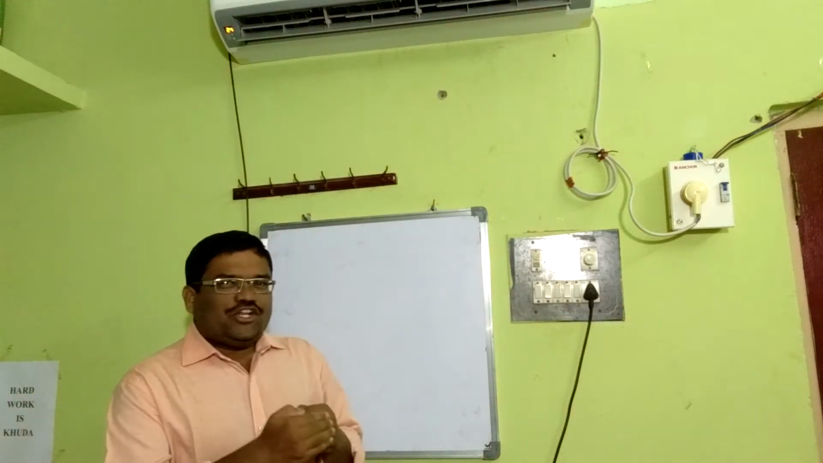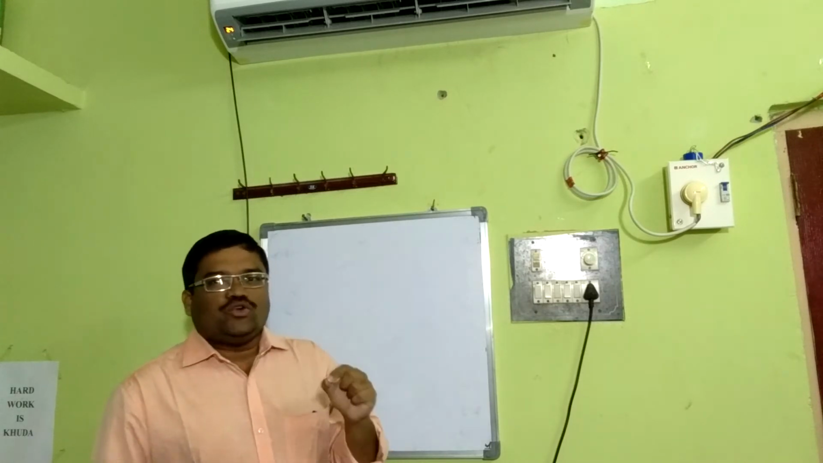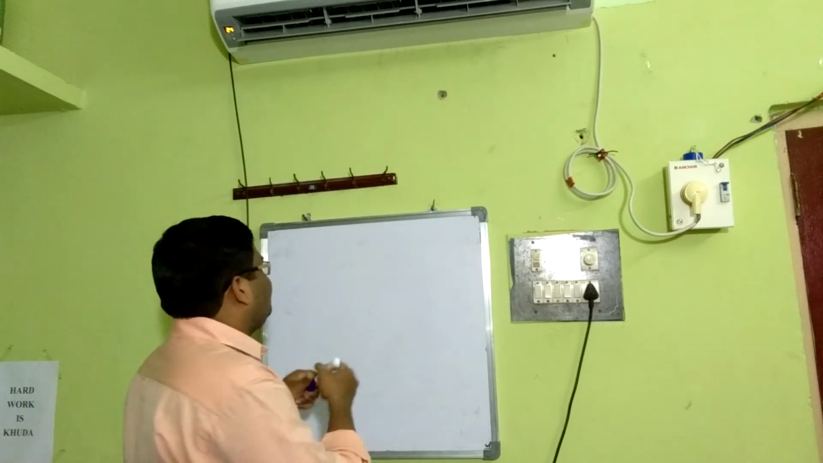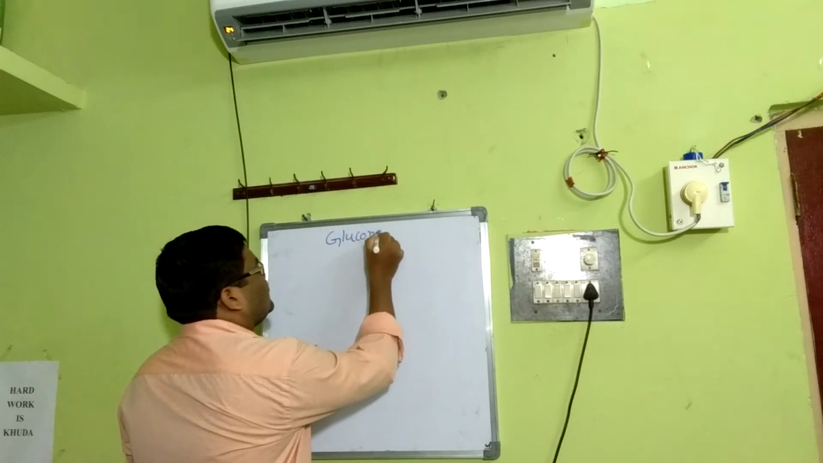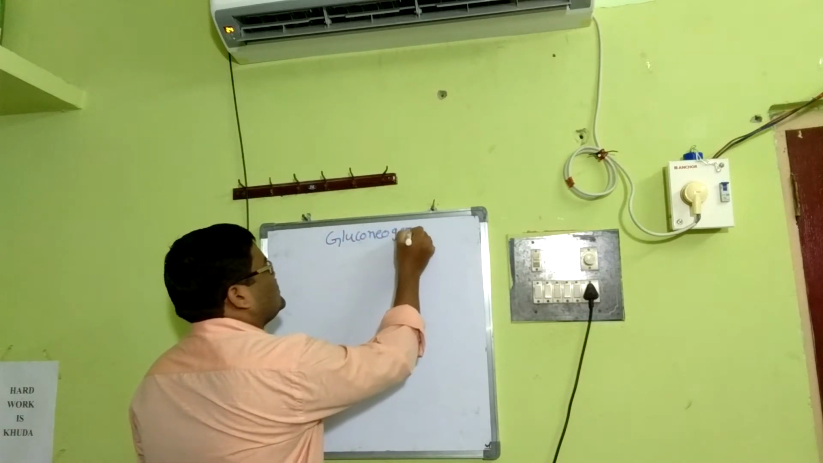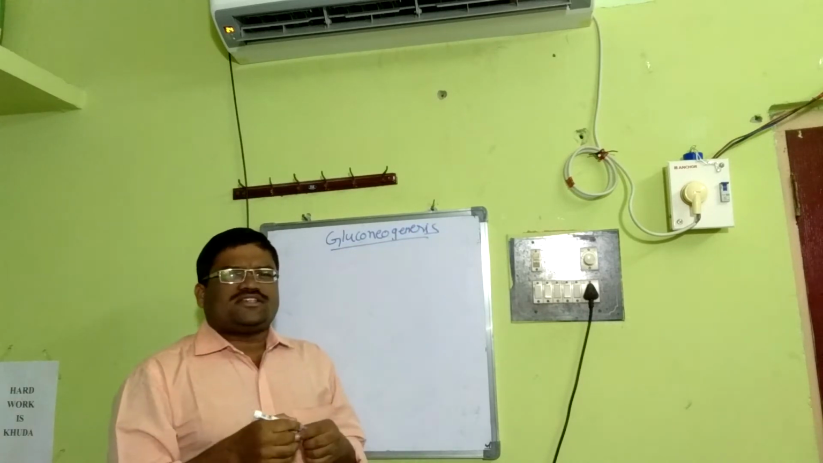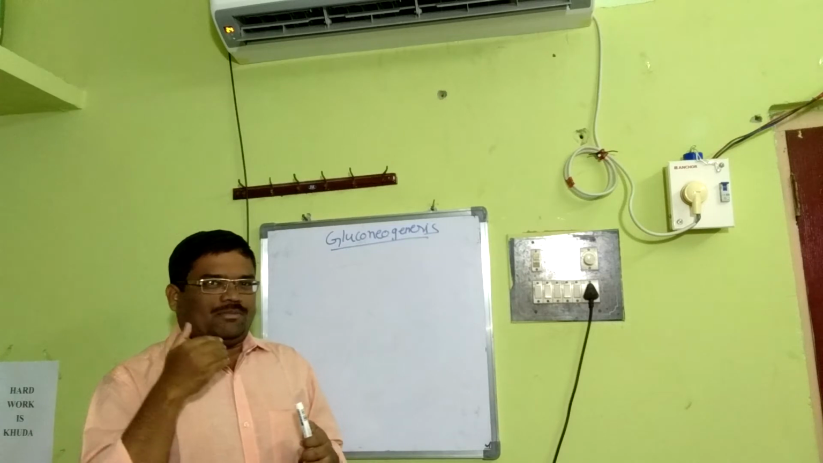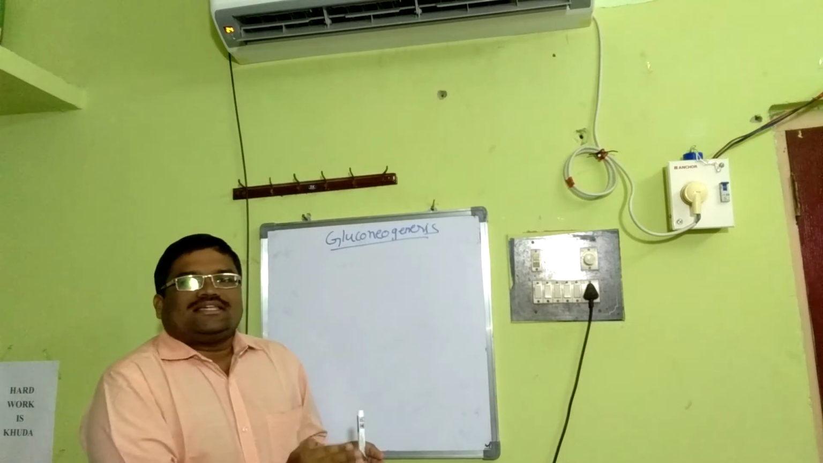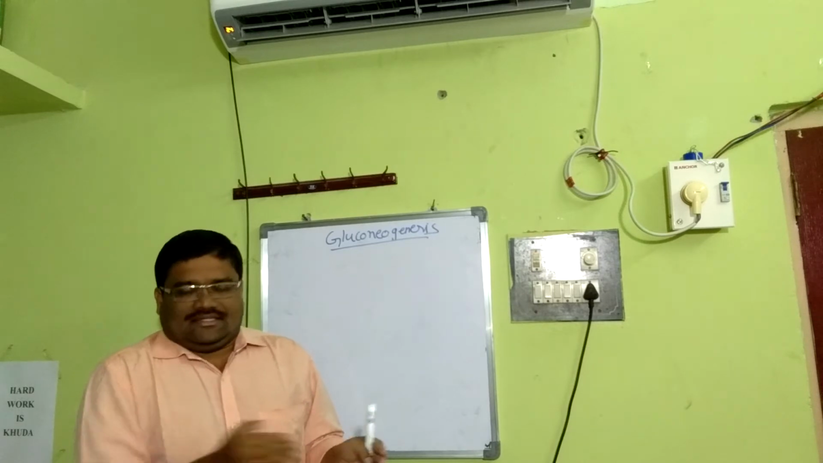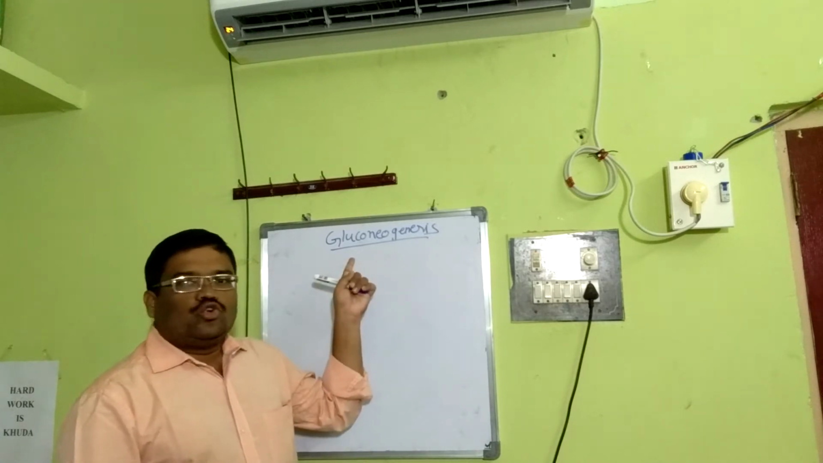Hello friends, in continuation to our previous classes, today we are going to discuss one of the important topics, gluconeogenesis. So far we have discussed different carbohydrate metabolic pathways, say for example the glycogen metabolic pathways, glycogenolysis, glycogenesis and others, say the hexose monophosphate shunt. In today's tutorial we will learn about gluconeogenesis.